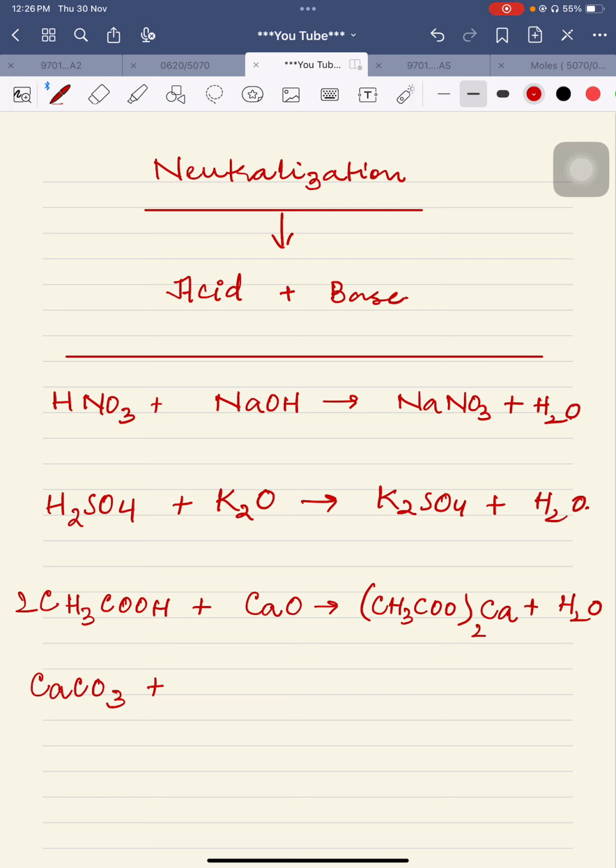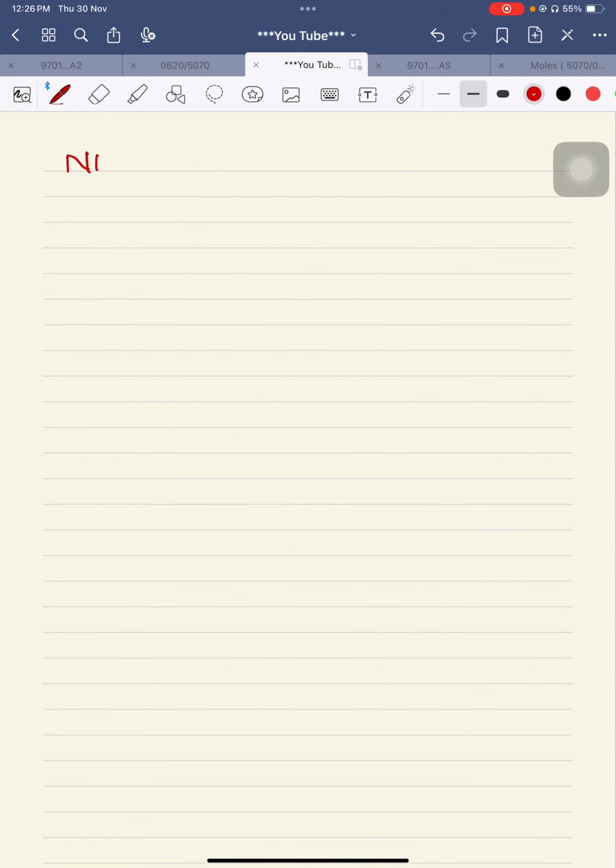Okay, let's take another example. CaCO3 is reacting with HCl, and as a result it makes CaCl2 along with water and carbon dioxide. This is another category of reactions in which a metal carbonate behaves like a base, reacting with an acid to make a metal salt, carbon dioxide gas, and water. There is another category in which ammonia is reacting with, for example, HCl, making ammonium chloride, and that is called a neutralization reaction. It is now reacting with HNO3, and as a result it makes NH4NO3.